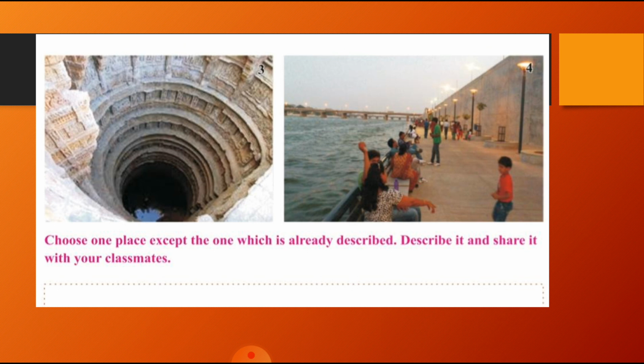Now, the third picture we can observe over here is Rani ki Vav, that is in Patan. Rani ki Vav is famous for the step well that is situated where? In Patan, in Gujarat, in India. During the period of the Solanki or Chalukya dynasty, the step well called Rani ki Vav was constructed, and it is a richly sculptured monument.